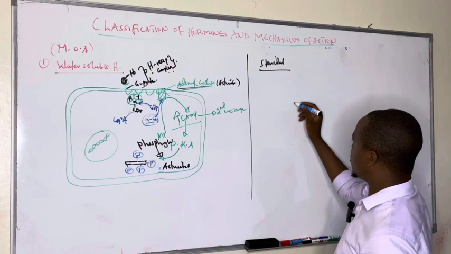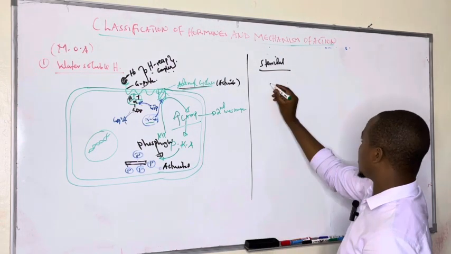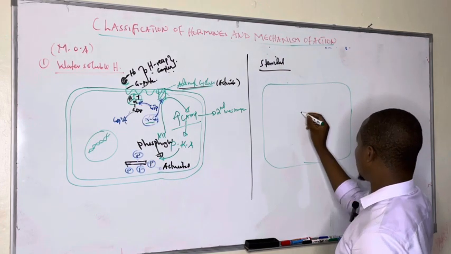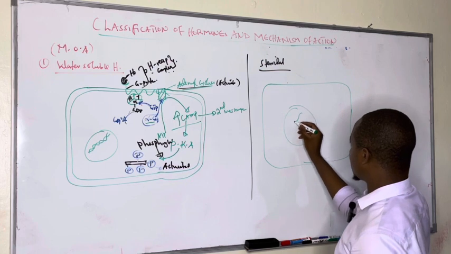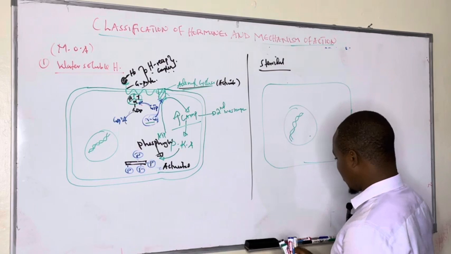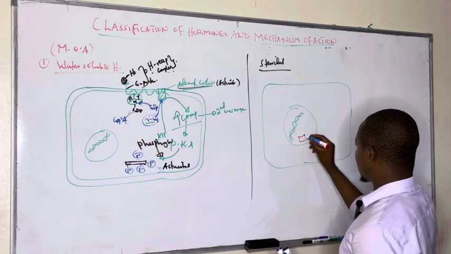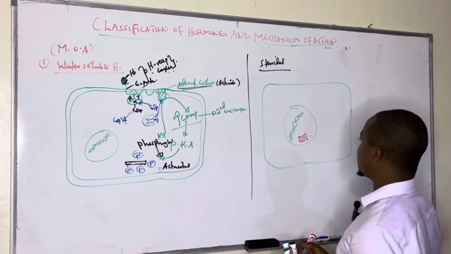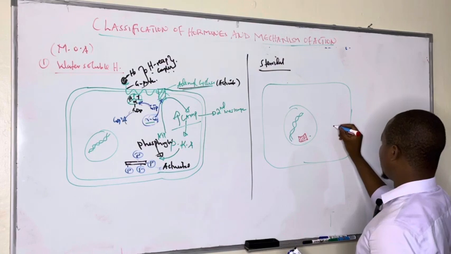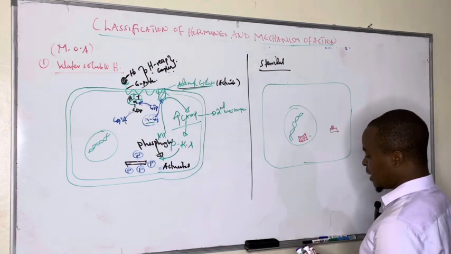For steroidal hormones, if this is the cell, we said their receptors are found inside the cell, and if we have a nucleus with DNA, their receptors are found within. So we see their receptors inside the cell. It can be in the nucleus or in the cytoplasm.